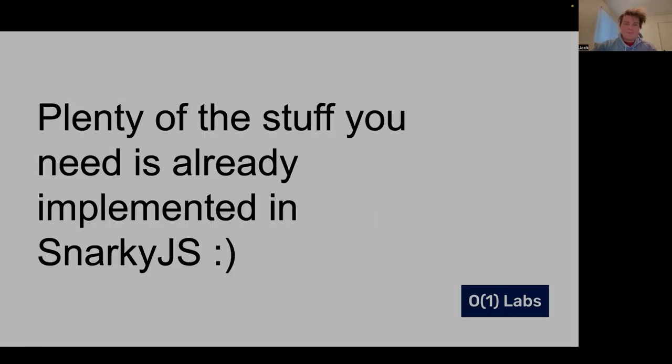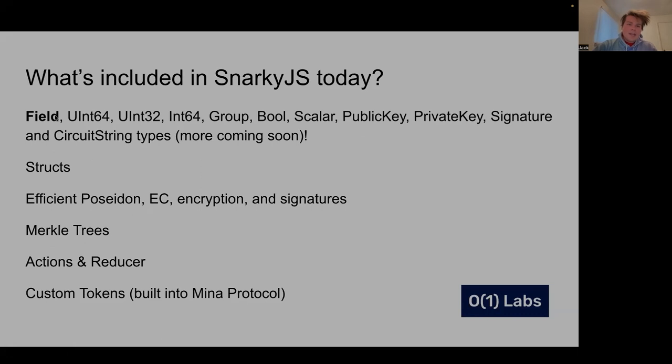The third side of SnarkyJS's power is that plenty of the stuff that you need is already implemented in SnarkyJS. So what we have today: we have our fundamental type, the field, and then all of these other types eventually are represented as the field, but we have implementations for unsigned integers of 64 and 32 bits, integers of 64 bits, group, bool, scalar, public key, private key, signature, circuit string, and more in the works.